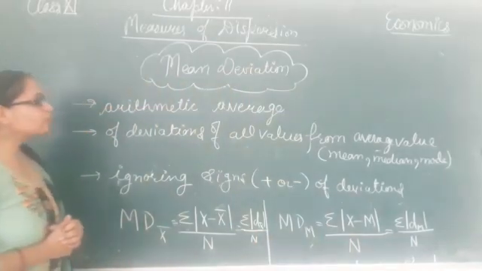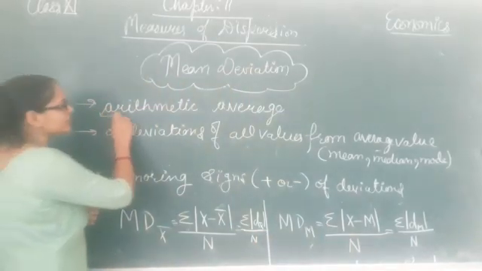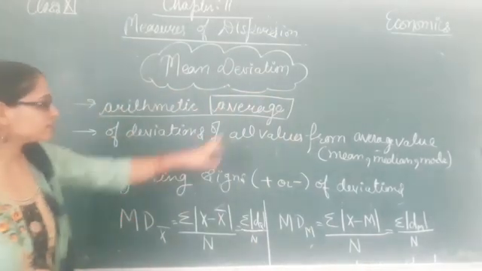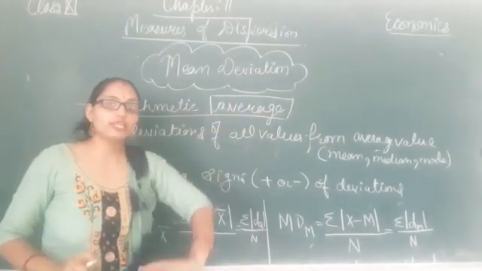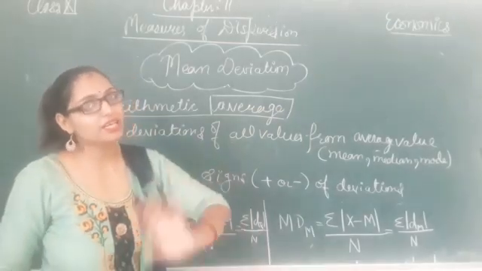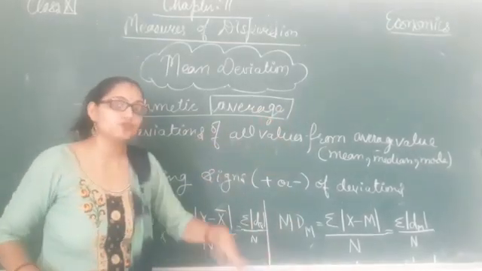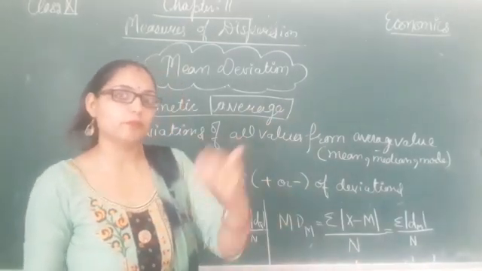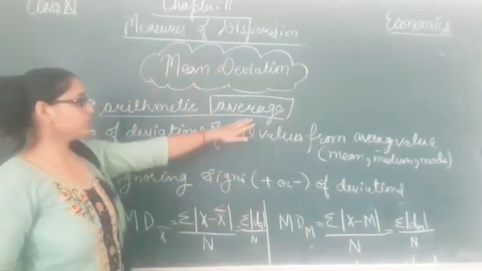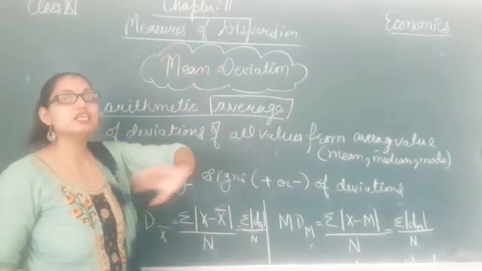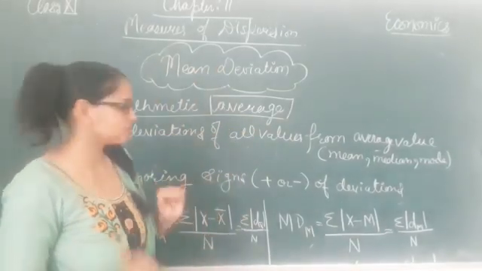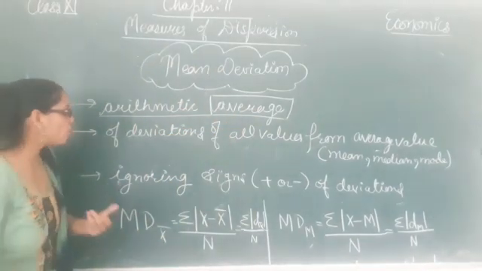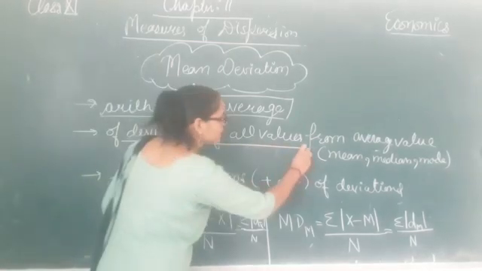Here it is written that mean deviation is an arithmetic average. It means here also we need to find out an average. Clear? As we find the average of any particular series, similarly here we need to find the average, and for that we need the total of the items divided by the number of items. So here also we need to find an average, for which we will use the number of items given in the series. And this average will be of what? Average of deviations of all values.